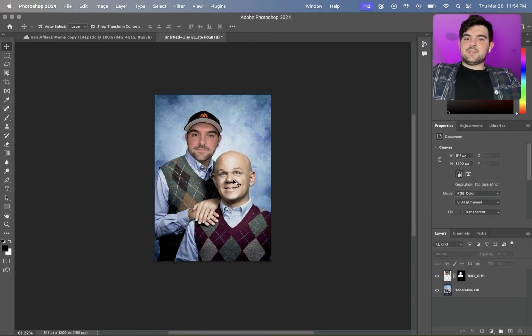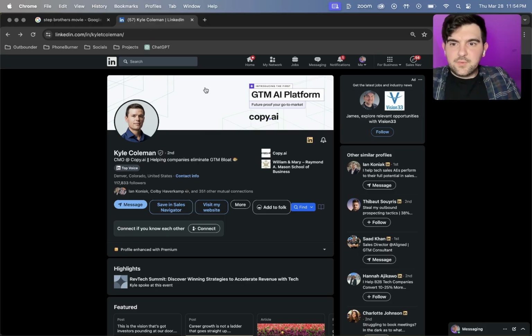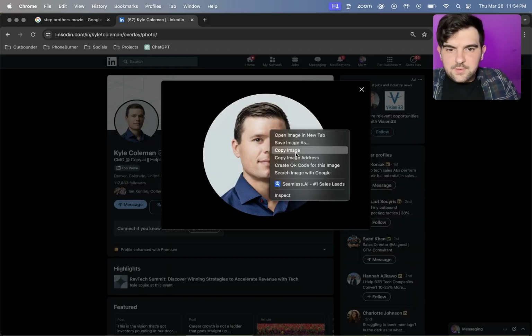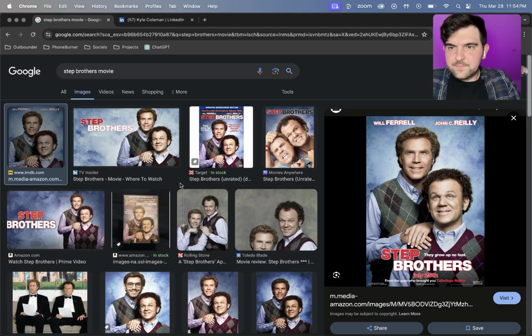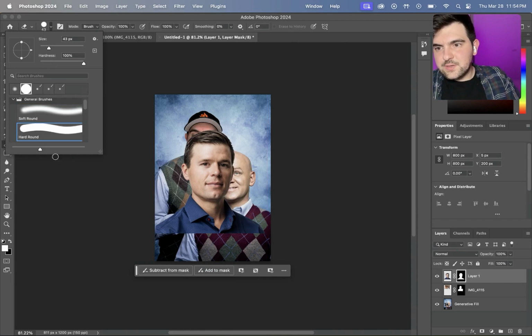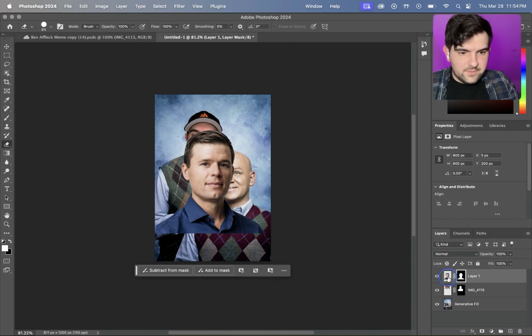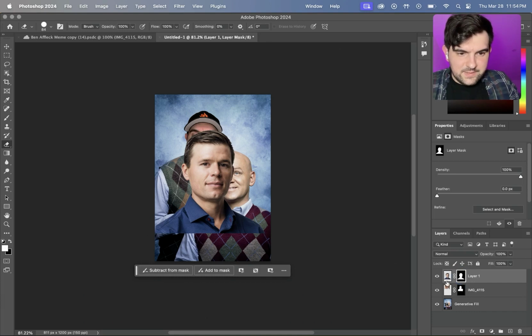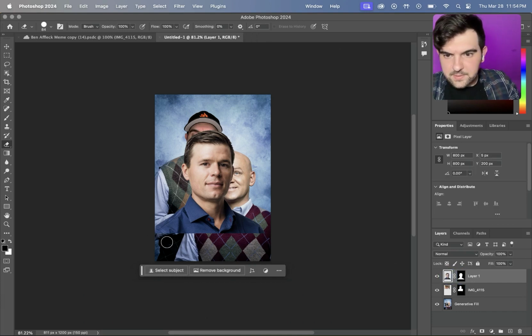Now we need someone else's head over here, and so one person I want to pitch at some point is this guy here, and so we're gonna pitch Kyle Coleman. Remove the background. Going to go back to the eraser, but this time we're going to use the hard round brush. We're going to increase the size of it. You want to click on this one, not the layer mask. You want the actual layer, and then we're going to delete this stuff here.